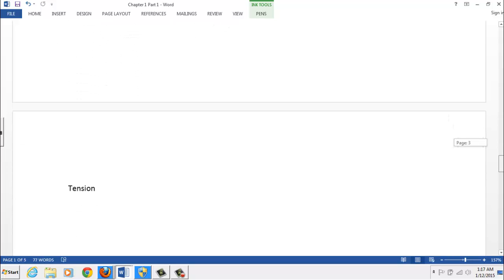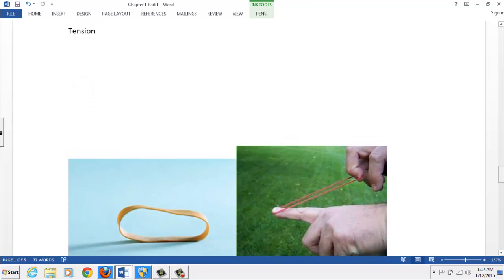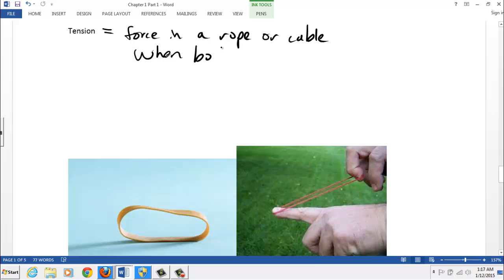Let's see, last idea. It's also going to be useful when we talk about the equilibrium rule. And that's tension. That's the force in a rope or cable, or down here a rubber band, when both ends are pulled in opposite directions.